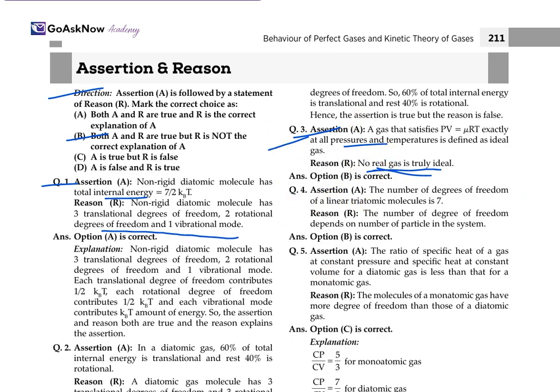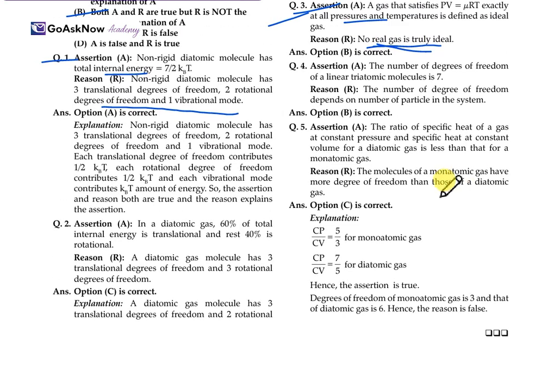Now let's move ahead with one more question. The assertion is that the ratio of the specific heat of a gas at constant pressure to the specific heat at constant volume is less for a diatomic gas than for a monatomic gas. The reason is that the molecules of a monatomic gas have more degrees of freedom than those of a diatomic molecule. So firstly, Cp/Cv is 5/3 for the monatomic gas, and for the diatomic gas it will be 7/5. So it is less, as the assertion says. So yes, it is correct.